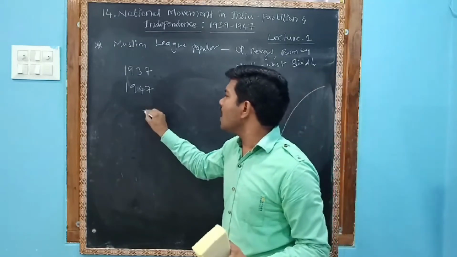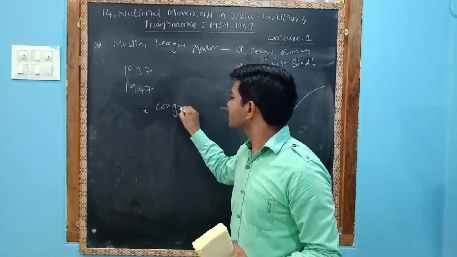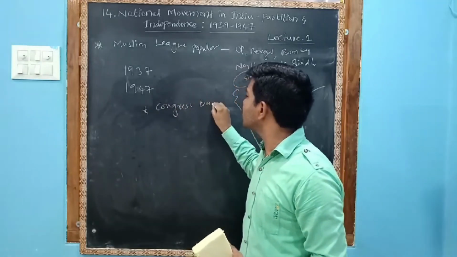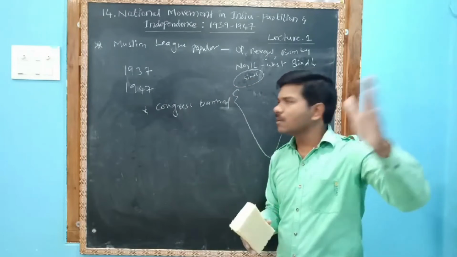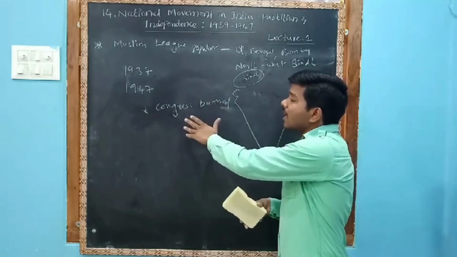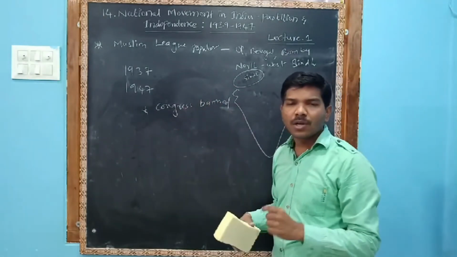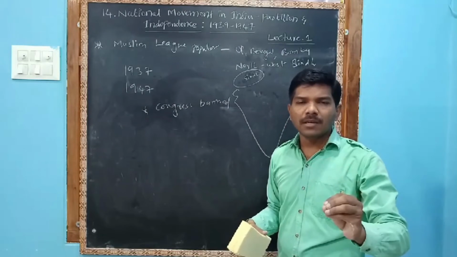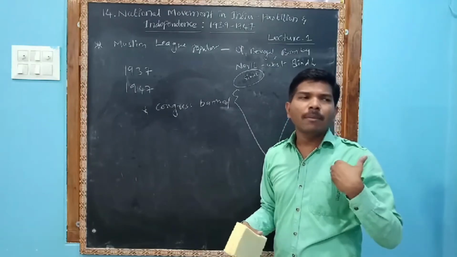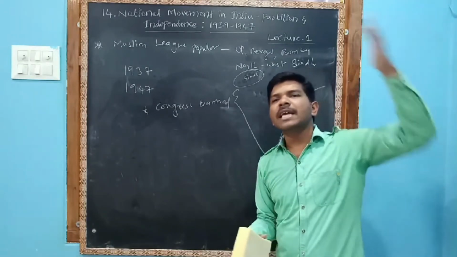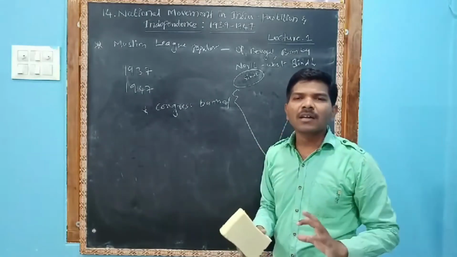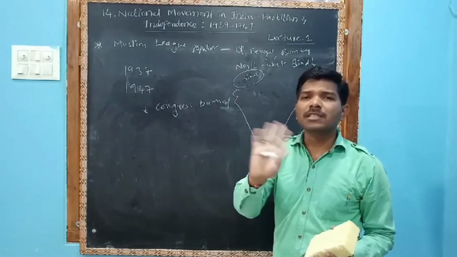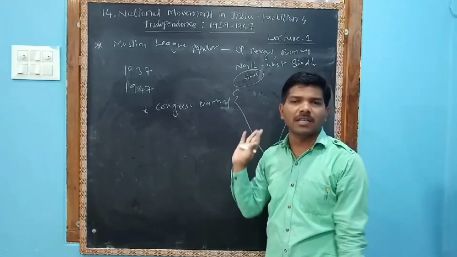And moreover, Congress banned Muslims from entering the Congress party. They clearly said that no Muslim League person should take membership in the Congress. For example, I am a Muslim and a member of the Muslim League. If I try to take primary membership of the Congress, it is banned. Congress said that Muslim League members will not be taken into the Congress party.